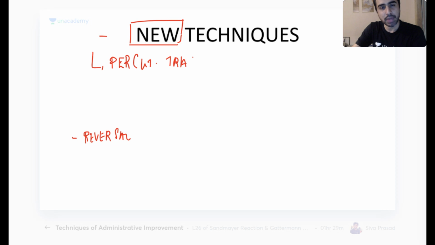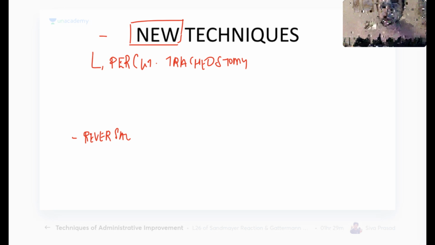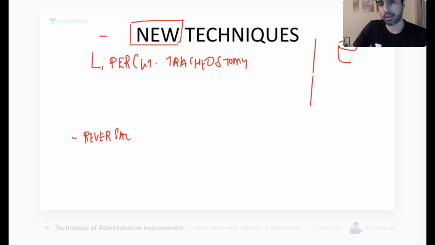Percutaneous tracheostomy. I have never seen it, forget doing it. You don't need to know how it is done. I'll just tell you briefly. So let's say these are my tracheal rings. When I'm going to do the tracheostomy, first I put a needle into the trachea. Don't need to know it in too much detail.